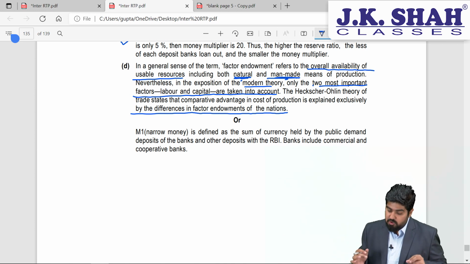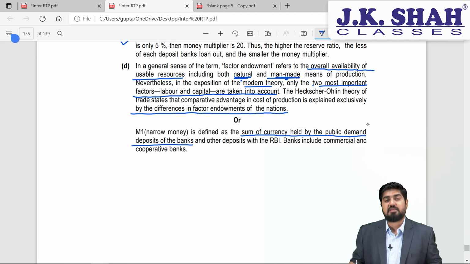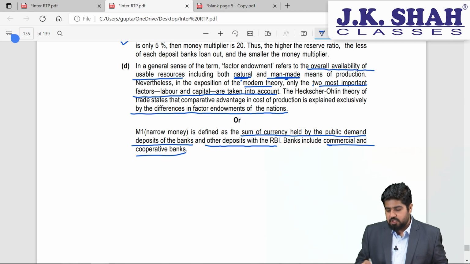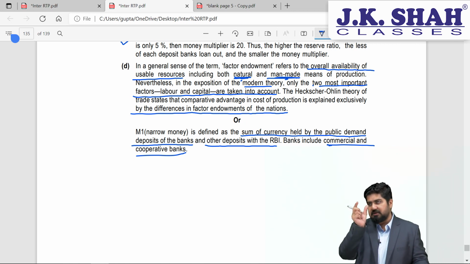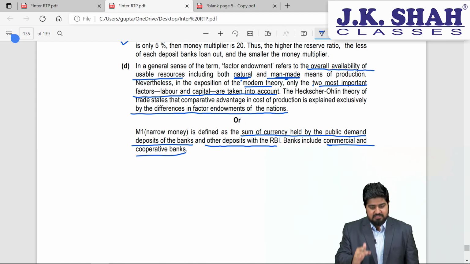Now, when we are talking about money supply calculation in the economy, it is defined as the sum of currency held by the public plus the deposits of the bank, which is nothing but the demand deposits. Demand deposits are saving account deposits and current account deposits, CASA deposits, and other deposits with the RBI. Banks include commercial as well as cooperative banks. You can also mention the formula here, students, in the same formula format which we have seen already while calculating narrow money.